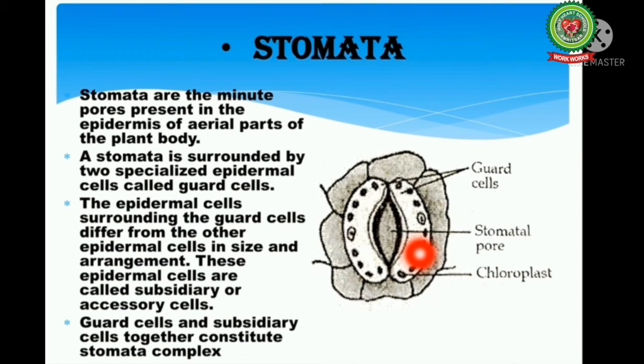Normally, stomata occur on both the surfaces of leaves and such leaves are called amphistomatic. Sometimes stomata are confined only to the lower surface of the leaf, and then the leaves are known as hypostomatic. In floating leaves of aquatic plants, stomata are confined only to the upper surface, and such leaves are called epistomatic leaves.